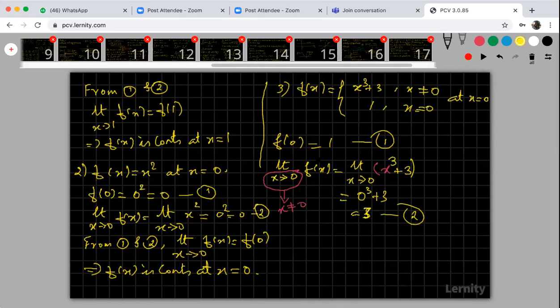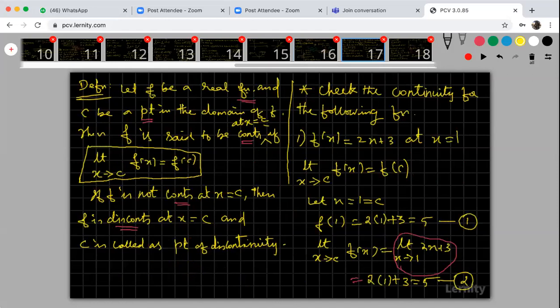My limit value is 3, but the value of the function is 1. From 1 and 2, your limit value is not equal to the value of the function. Please try to understand. Limit x tends to 0, f of x is not equal to f of 0. These two are not equal. Not equal means what happened? What is the definition? If it is equal, it is continuous.